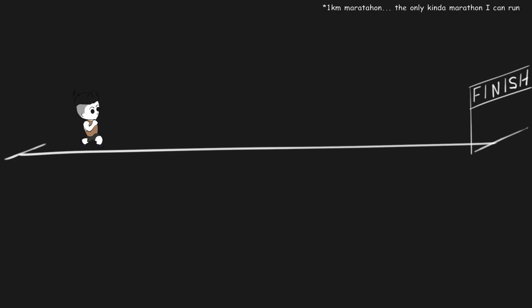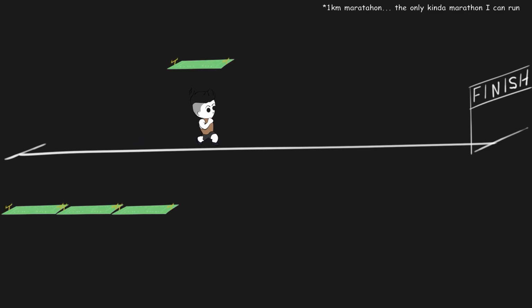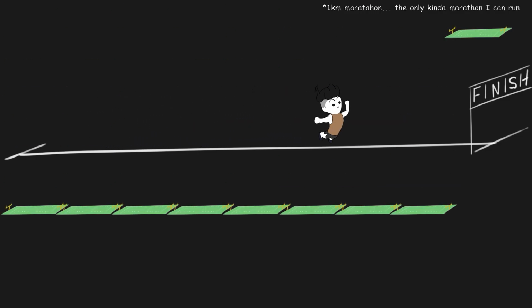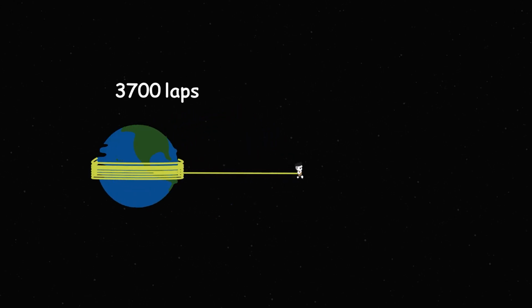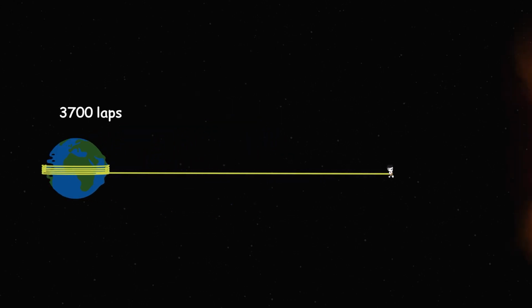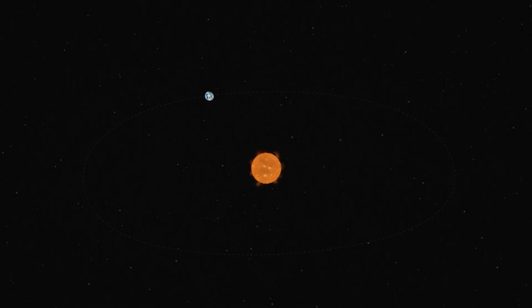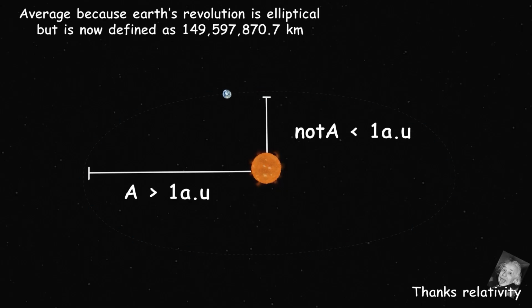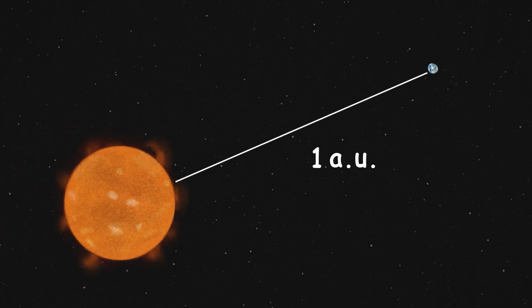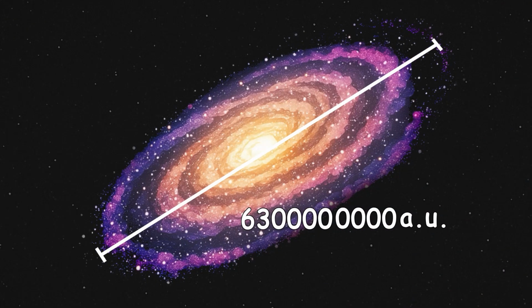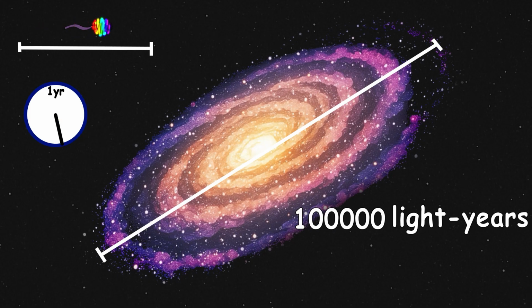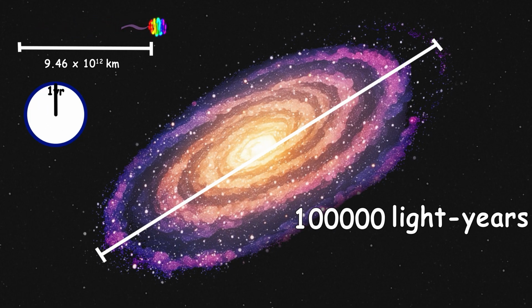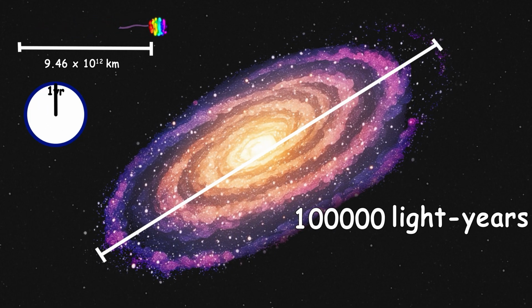Now, when it comes to distances, kilometers, or miles if you're of the imperial variety, won't exactly cut it when we're dealing with distances that are the equivalent of circumnavigating the Earth about 3,700 times in a little bit. That is actually 1 astronomical unit, the average distance of the Earth to the Sun. Still, astronomical units are not long enough when we're looking at distances to the nearest star or the width of a galaxy. For these large distances, we can also use light years, the distance light travels in 1 year.